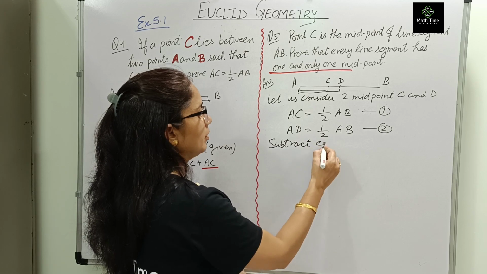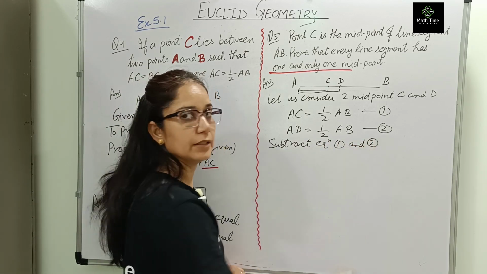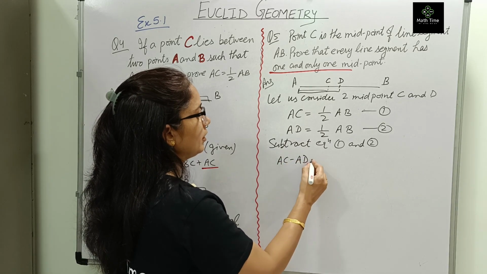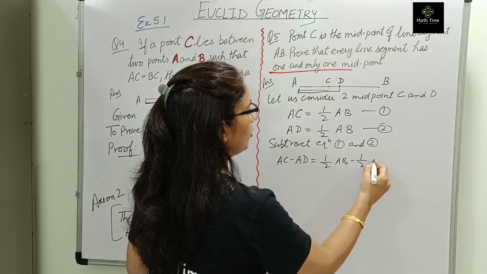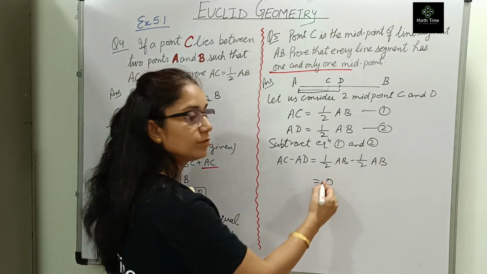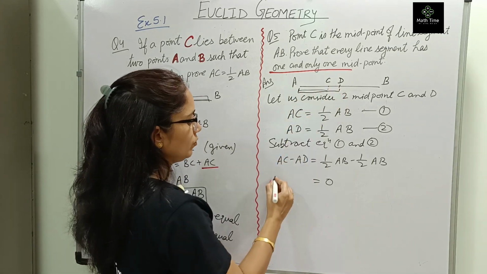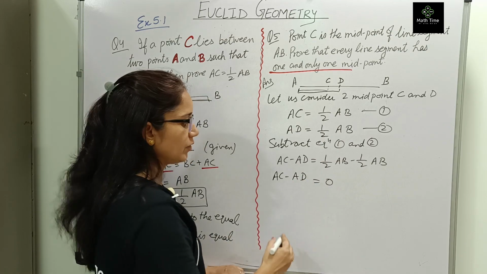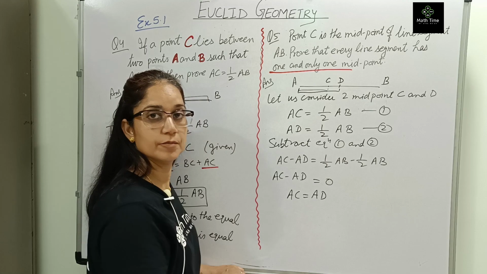Subtract equation 1 and 2. We subtract both. So AC minus AD equals 1 upon 2 AB minus 1 upon 2 AB. So the right side will be 0. Now AC minus AD is equal to 0. If it is equal to 0, that means AC equals AD.